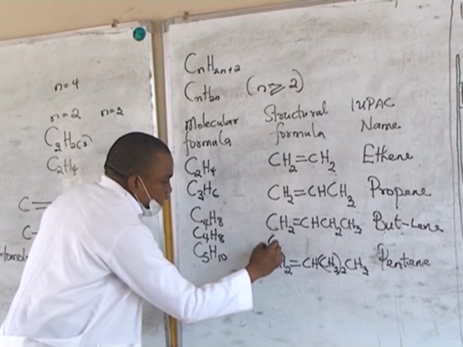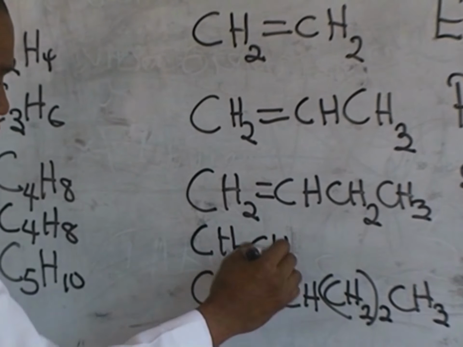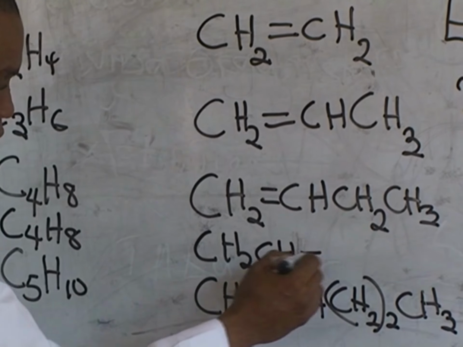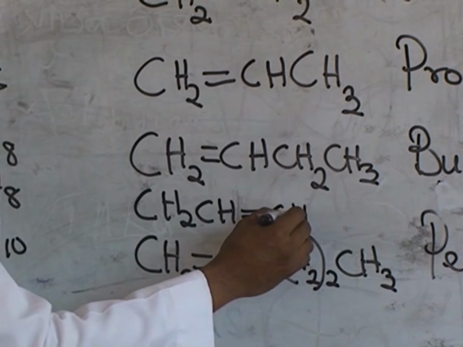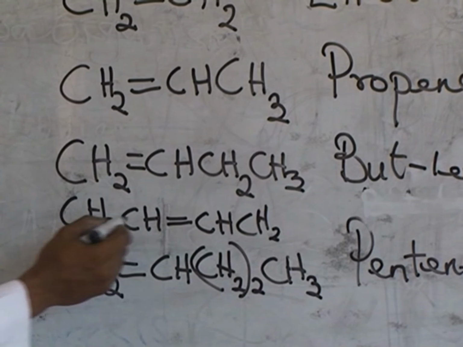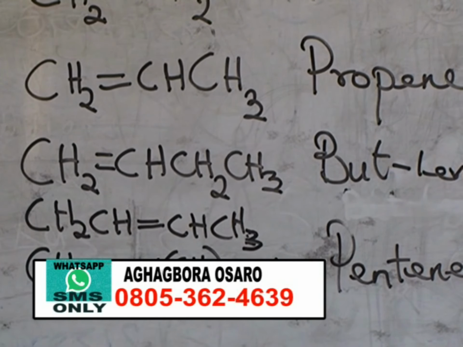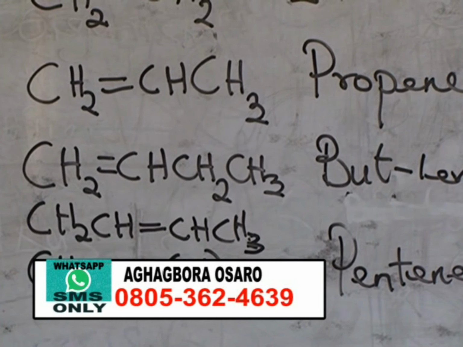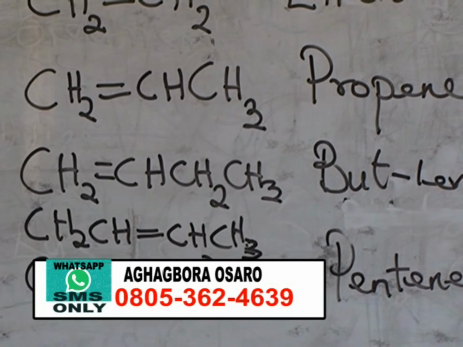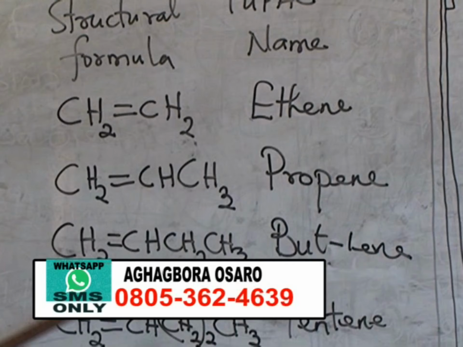Now we're going to have the structural formula CH2, CH2, CH3. Now if you look at it carefully, the number of carbon atoms here and here, they are the same in these two compounds.